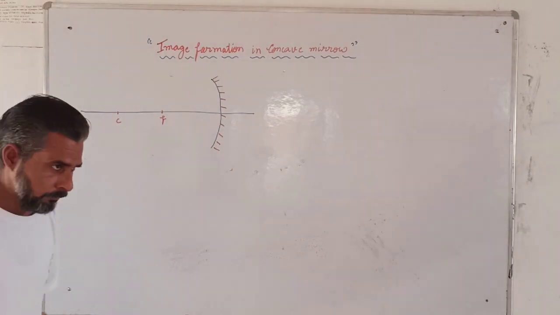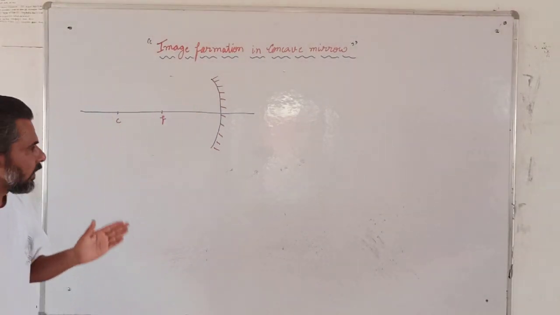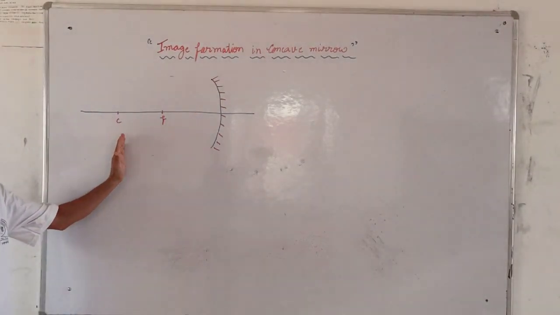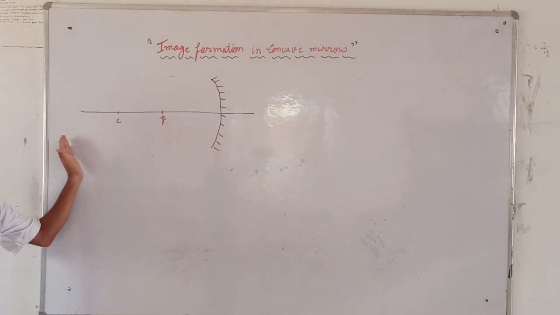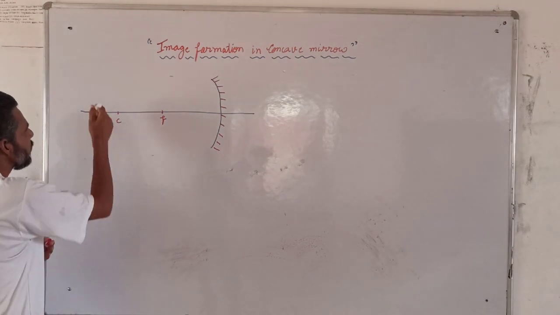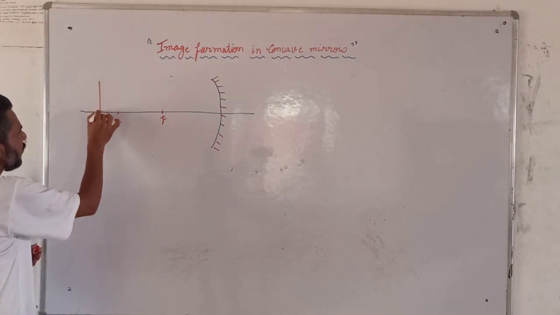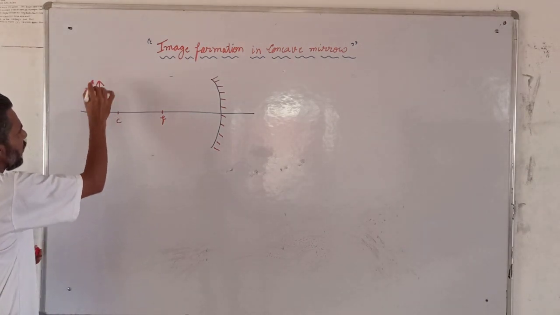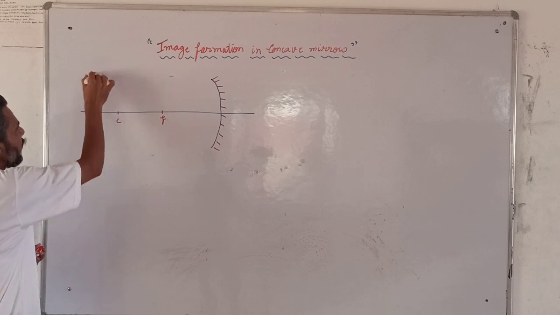Now, second case, when the object is placed before C, before center of curvature. Before center of curvature means the object is placed here. This is the object A, B.